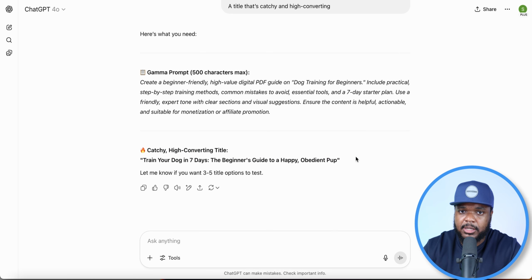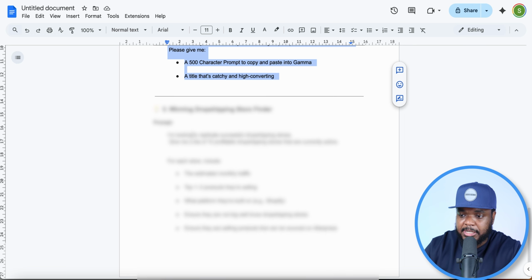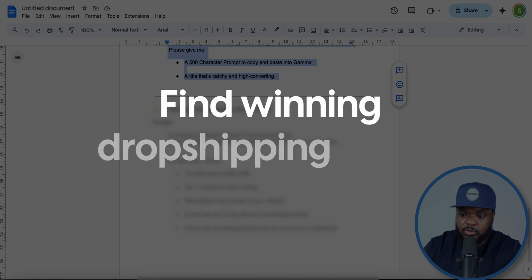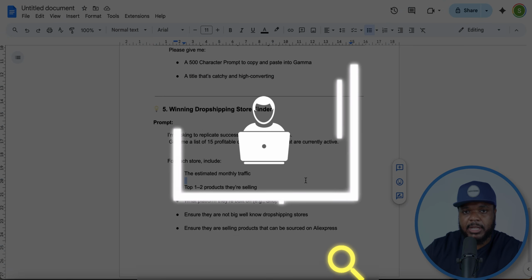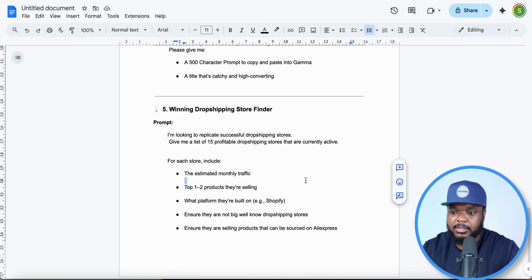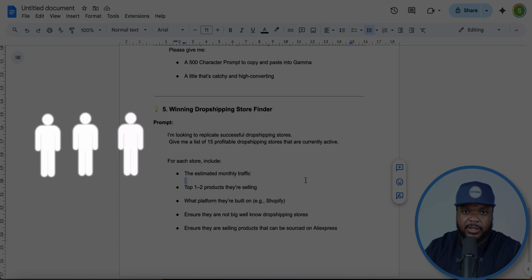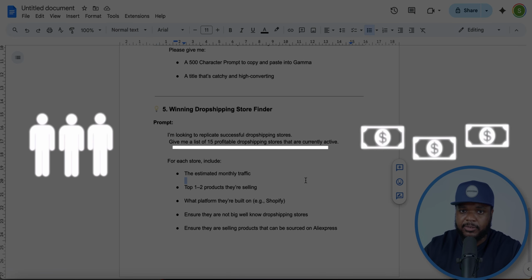But onto the fifth prompt that I want to show you guys, which is using ChatGPT to do something that I don't really see anyone else talking about, which is to find winning dropshipping stores that you can replicate. I'm a big believer in finding someone that's successful with doing something, whether they're running some sort of blog website, they're selling a digital product. If you're able to get an idea of the estimated traffic, from there you can now figure out how much potentially they're earning on a monthly basis.